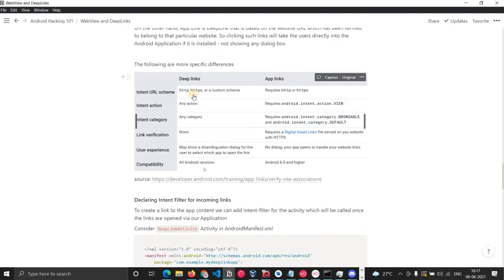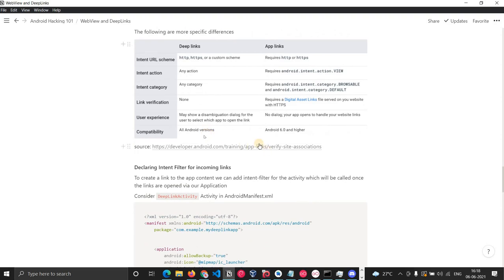As you can see, deep links can carry any scheme. It can be HTTP, HTTPS, or any custom scheme. But app links require HTTP or HTTPS only. Also for the intent action, you can give any action for a deep link, but for an app link we require the VIEW action only. Similarly, for category, it should be browsable and default only.